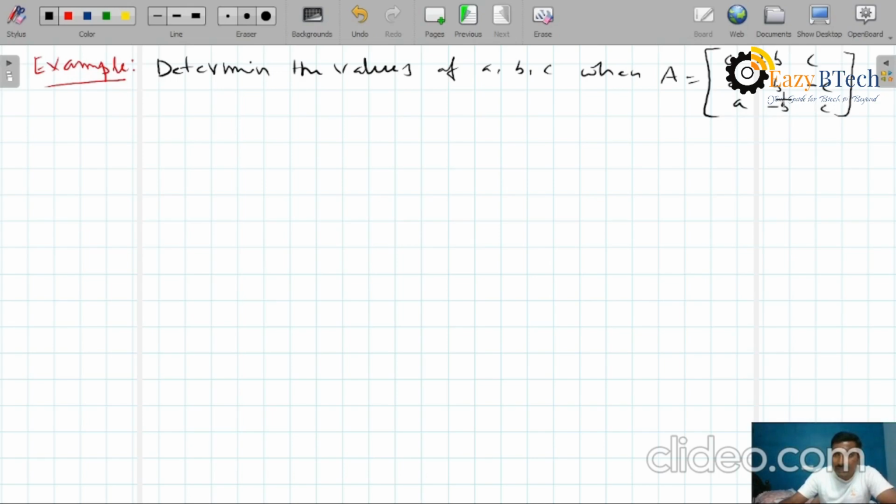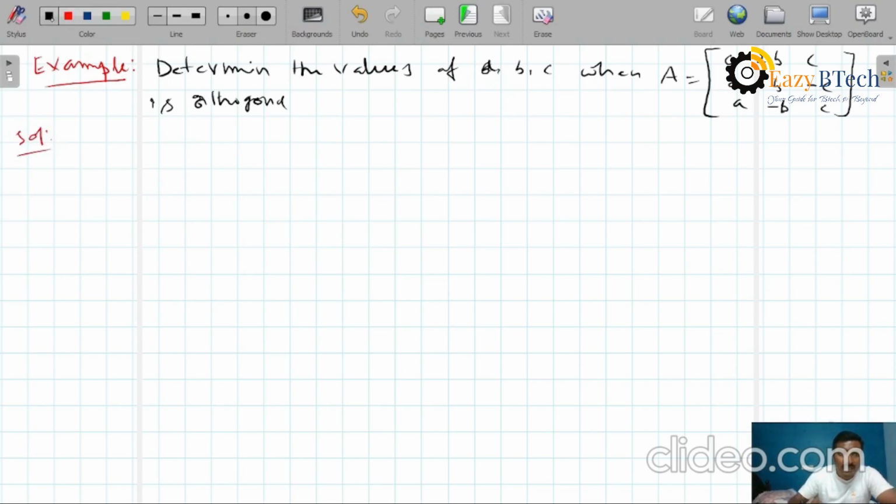This is the given matrix. We have to find the values of a, b, c when this matrix A is orthogonal. So see the solution.